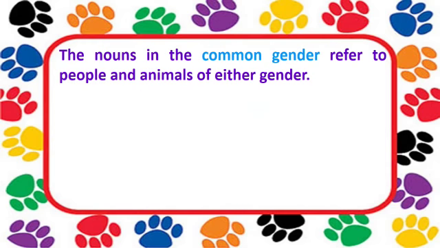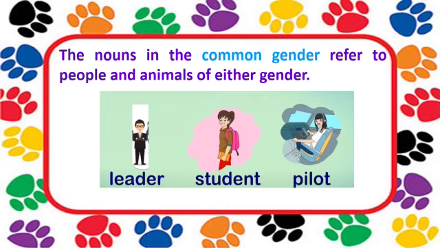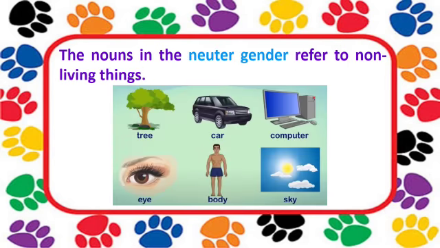The nouns in the common gender refer to people and animals of either gender. Example: leader, student, pilot. And the nouns in the neuter gender refer to non-living things. Example: tree, car, computer, eye, body, sky. So all these are neuter gender.